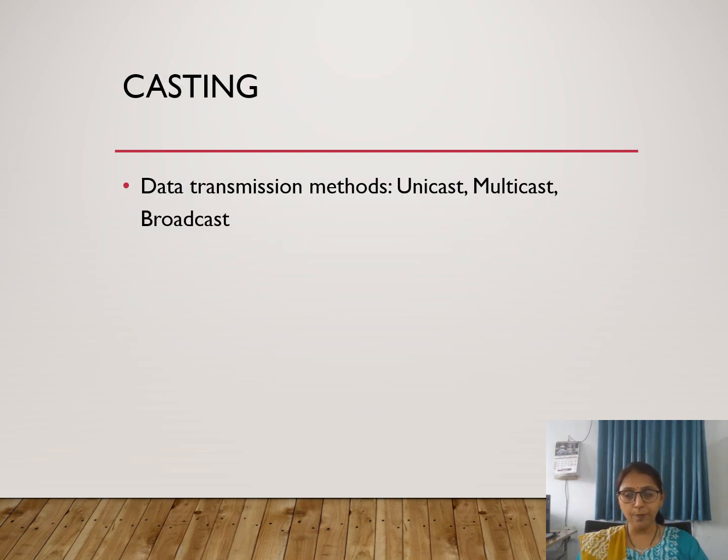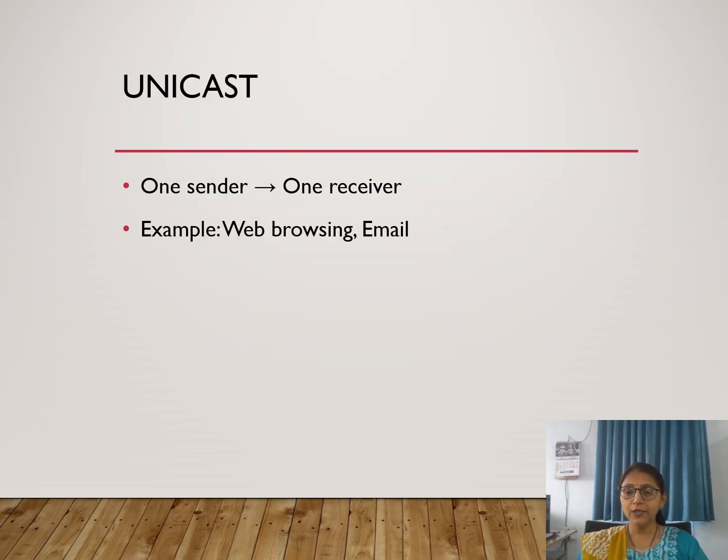Now the next topic is casting. When we are transmitting data from one source to another, the data transmission method in a network is called casting. Generally, there are three types of casting: unicast, multicast, and broadcast. First, unicast. As per the name, one sender and one receiver. The best example is web browsing or email, where we have one sender mail ID and one receiver mail ID.